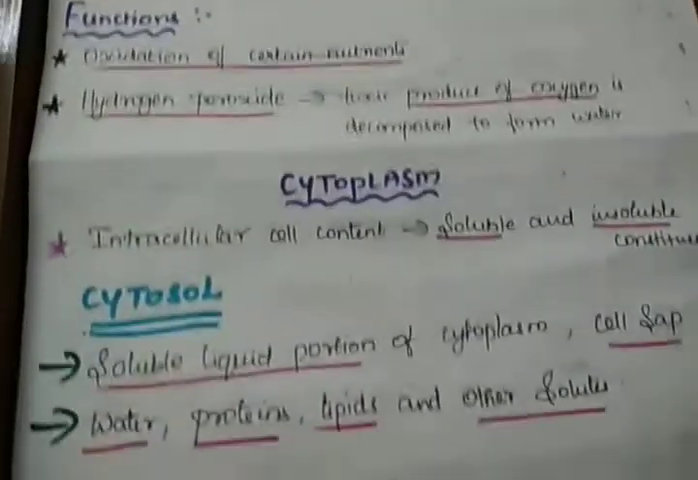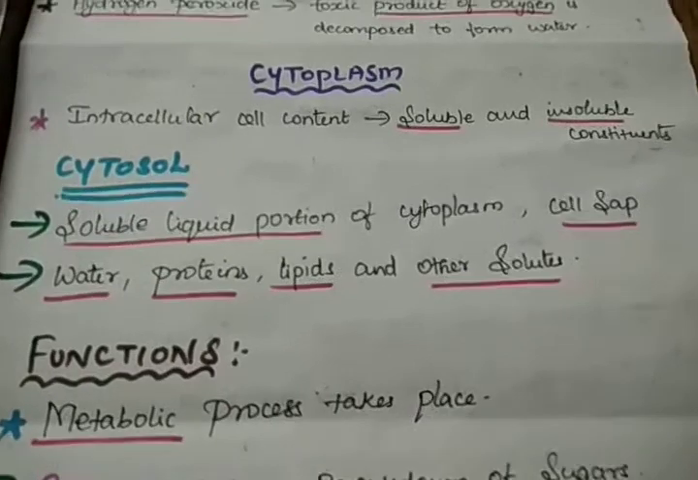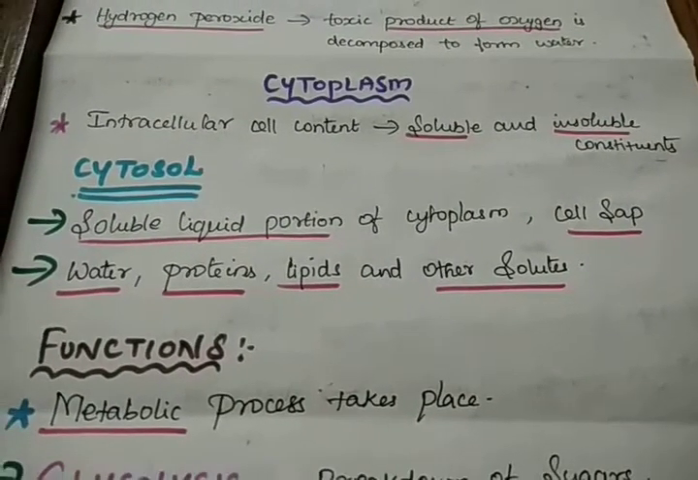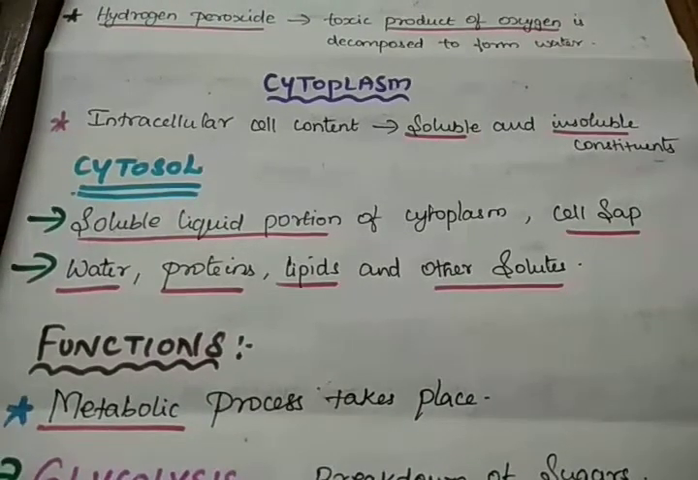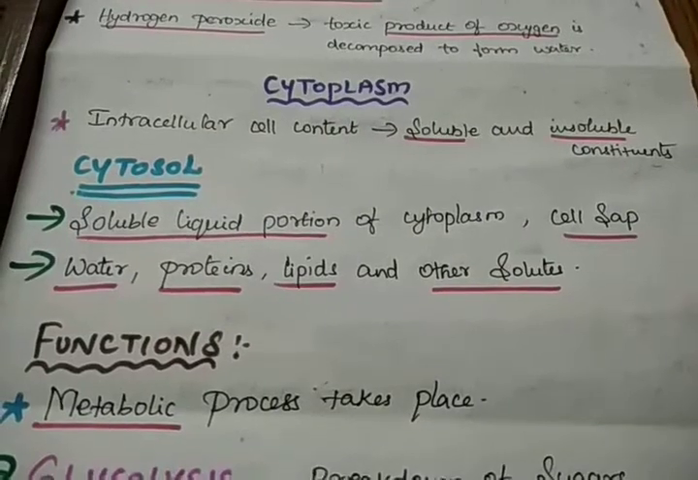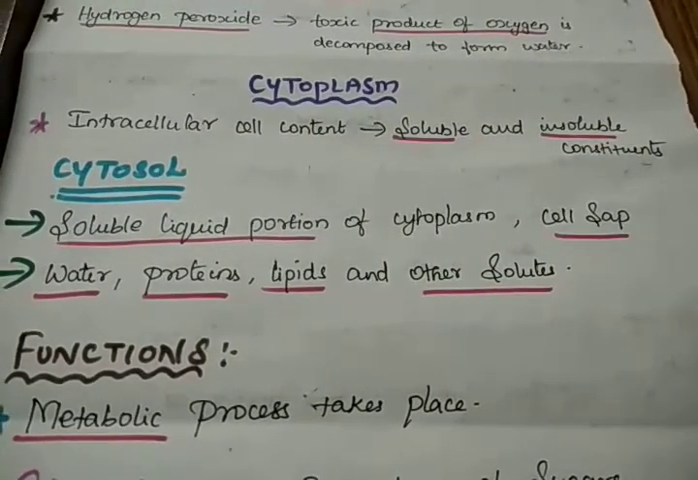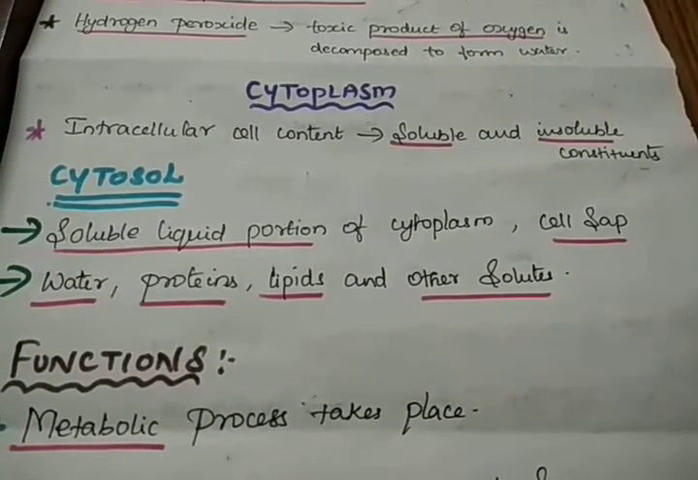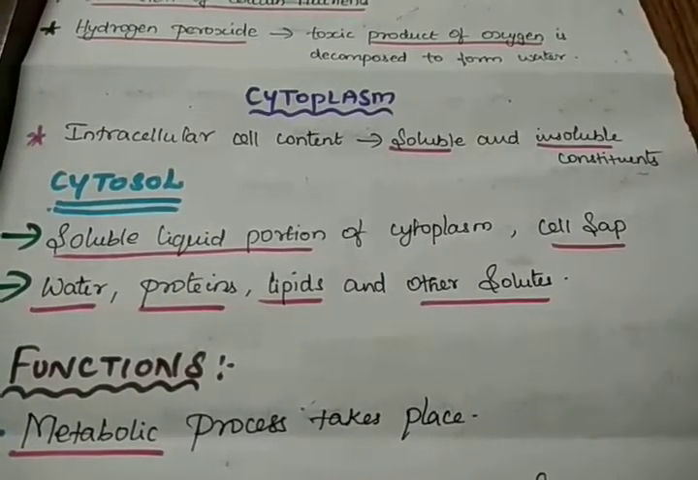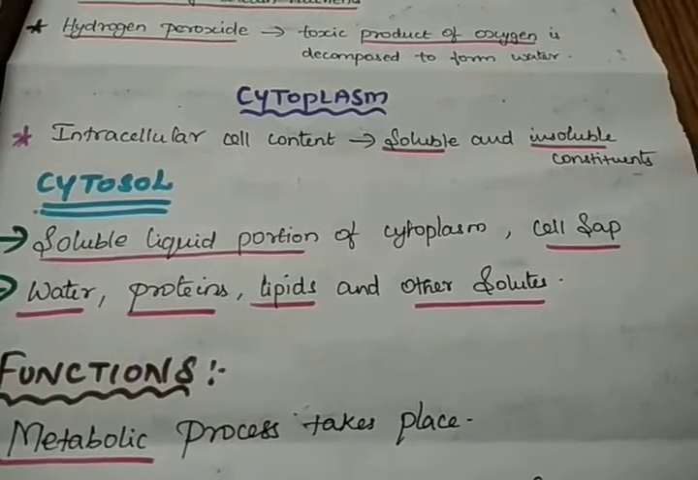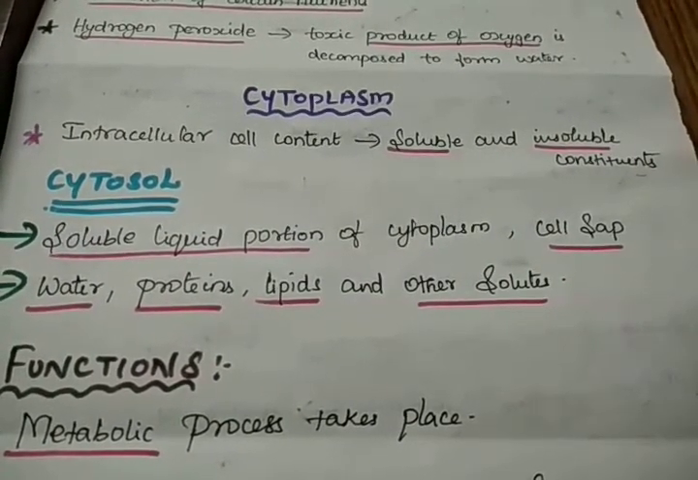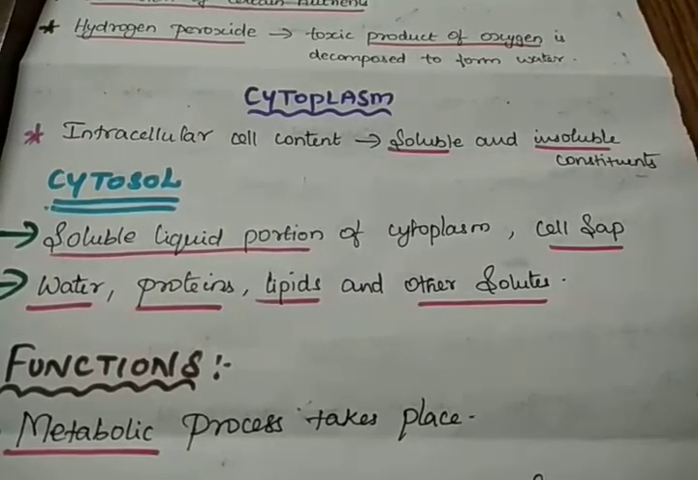Then coming to cytoplasm. Intracellular cell content possesses both soluble and insoluble constituents. What is intracellular cell content? The cell content which is present inside the cell is referred to as intracellular cell content. These contents possess both soluble and insoluble constituents.